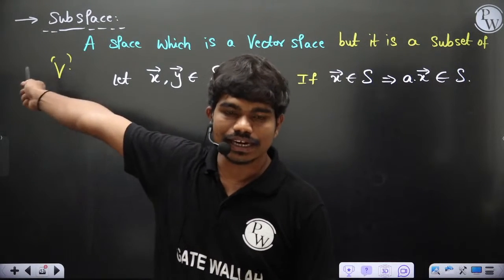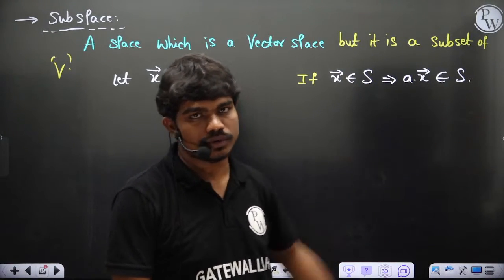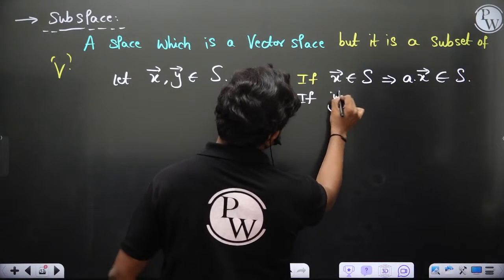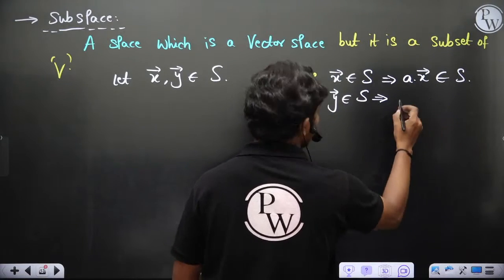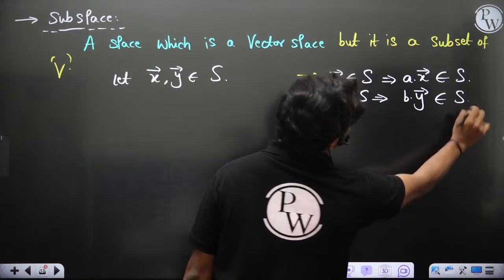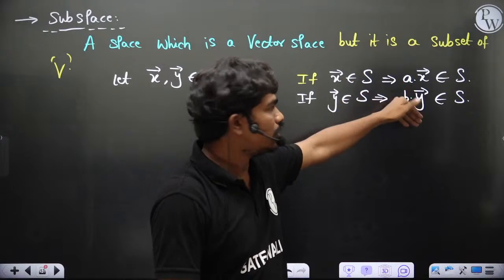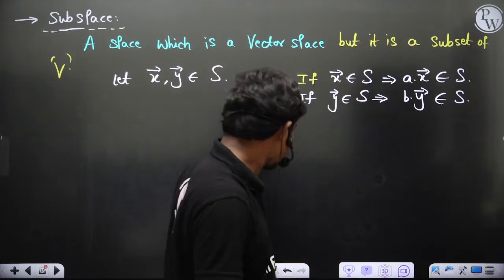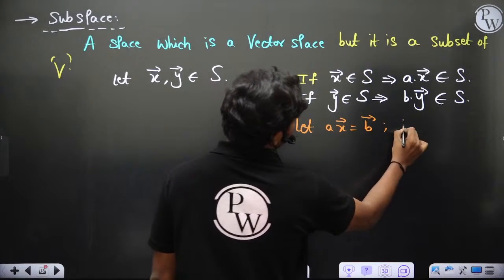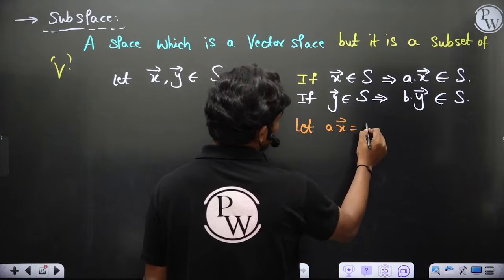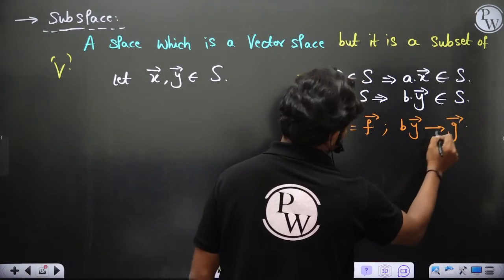If you want to call that a vector space, then if x is an element of S, some scalar times x, which is A into x, should also belong to S. Similarly, if y belongs to S, this implies B into y should also belong to S. Now let's call AX as some vector, say F, and BY as G, for example.